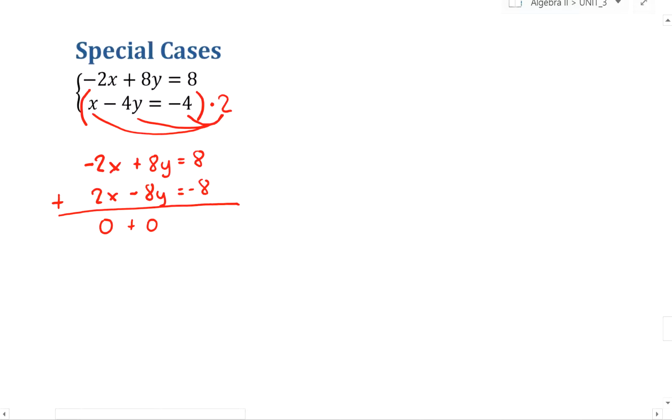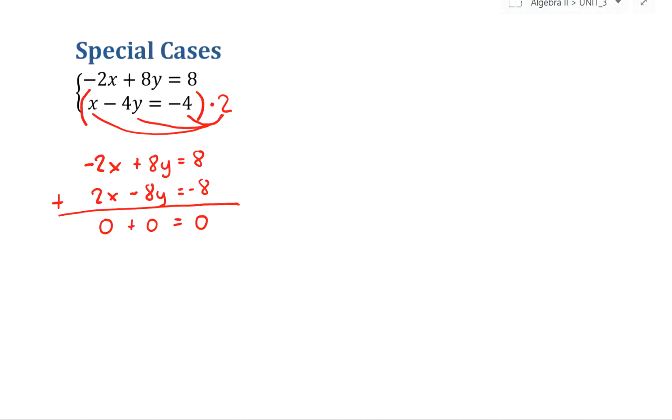You're starting to see why this is a special case. Is equal to 8 plus -8 is 0. Well, the unique thing about this special case problem is both the x and the y were eliminated in the process of elimination. There is no x or y left to solve for.